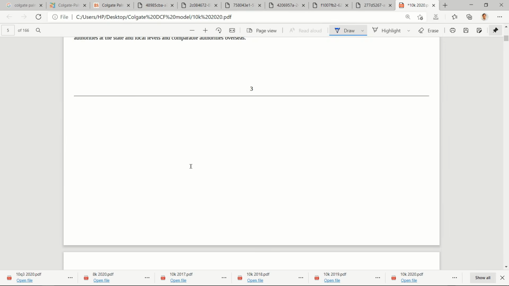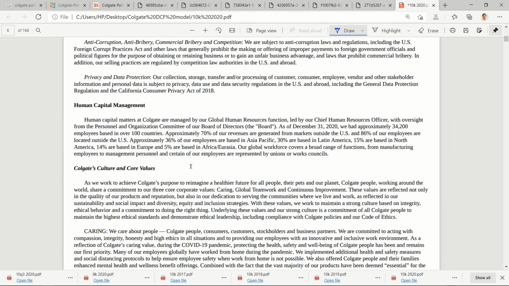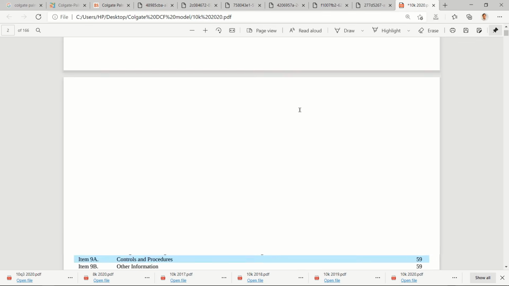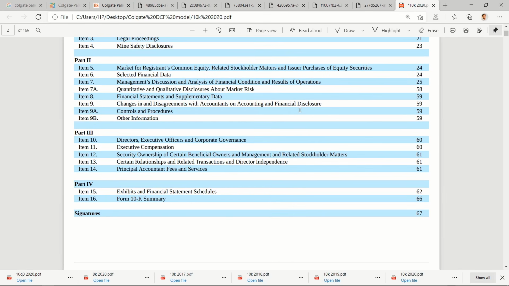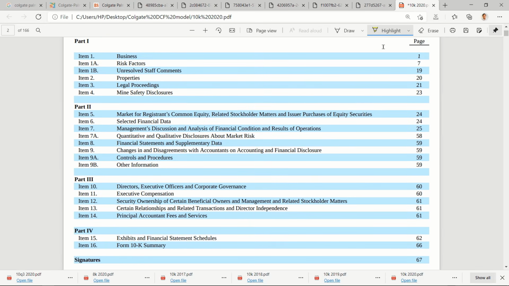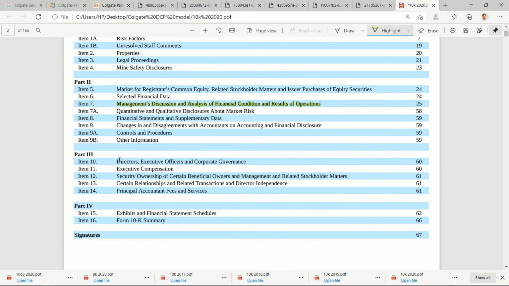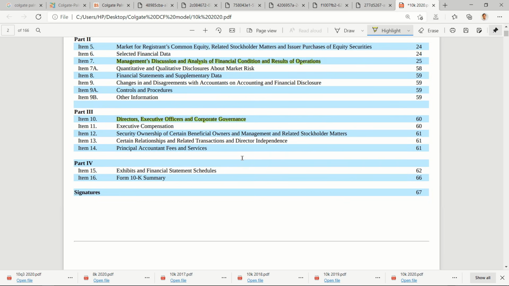You need to understand in detail about the geography and the metrics of the company. So what I'll do is I'll take you to the index and I'll tell you the important areas that you should read, at least when you have sufficient time. So you should read this part, management discussion and analysis, then go through directors, executive officers and corporate governance. At least go through this, right?